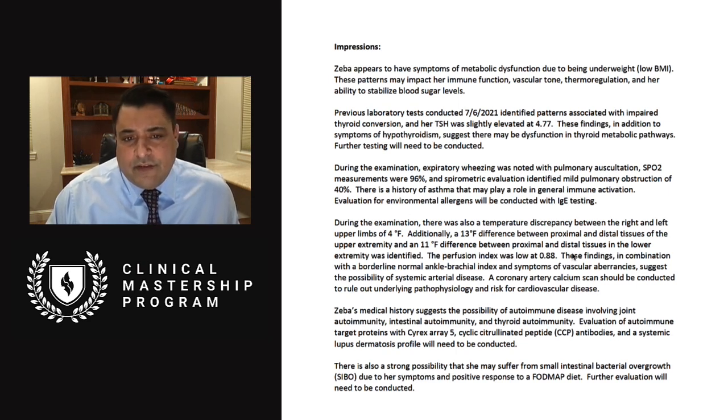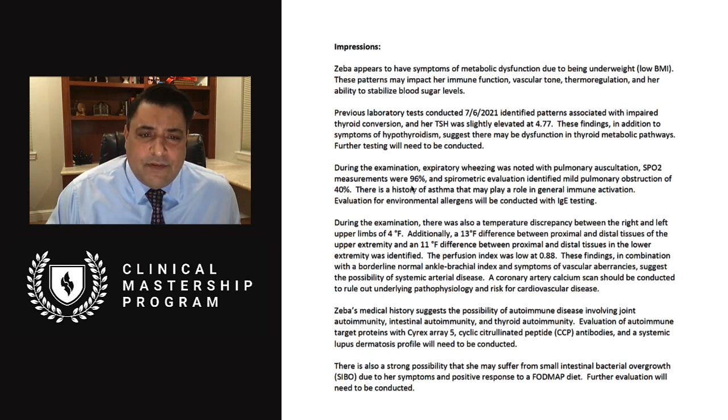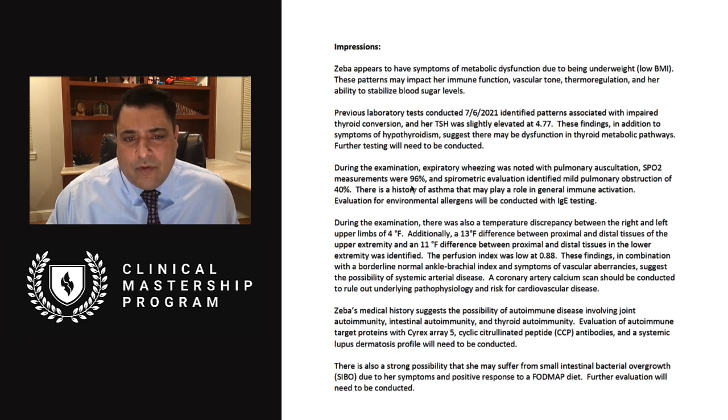During the examination, expiratory wheezing was noted with pulmonary auscultation. SpO2 measurements were 96%, and spirometric evaluation identified mild pulmonary obstruction of 40%. There's a history of asthma that may play a role in general immune activation. Evaluation of environmental allergens will need to be conducted with IgE testing. So this is the advantage of doing the physical exam. A 96% concentration of oxygen in tissues is going to really impact her energy, her mood, her overall well-being. So this is a big deal.